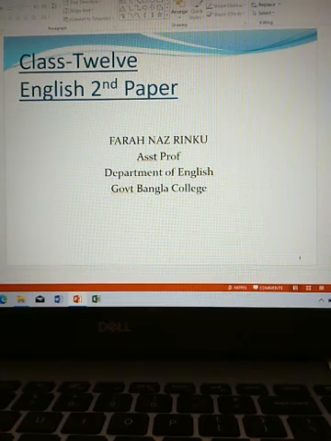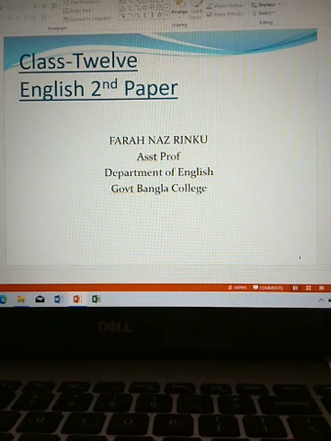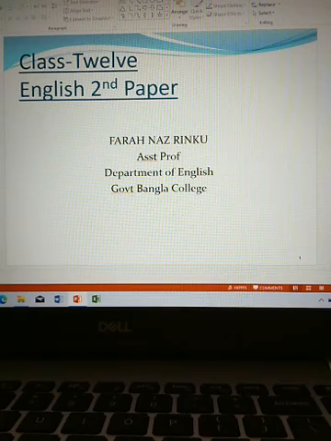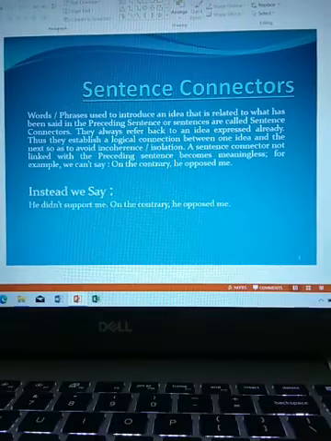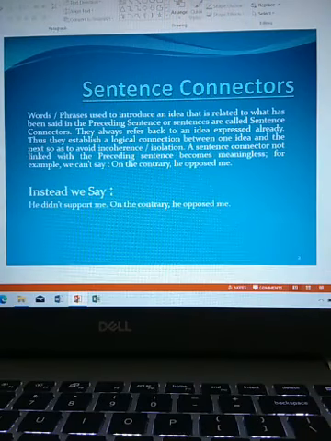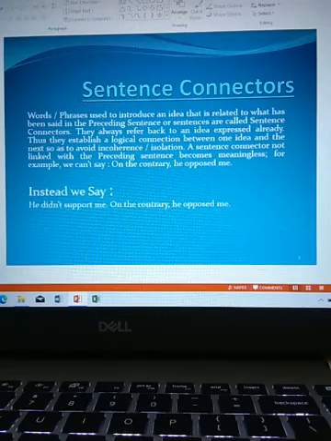Sentence connectors. Words or phrases used to introduce an idea that is related to what has been said in the preceding sentence or sentences are called sentence connectors. They always refer back to an idea expressed already.